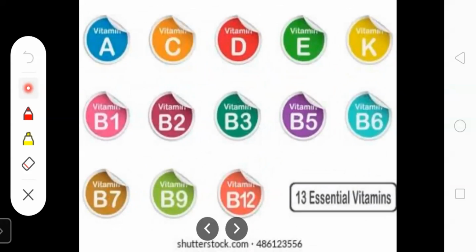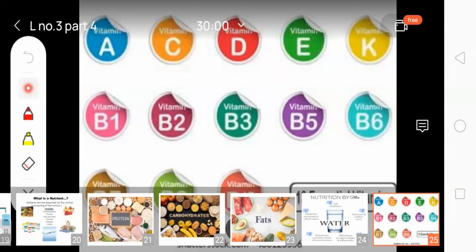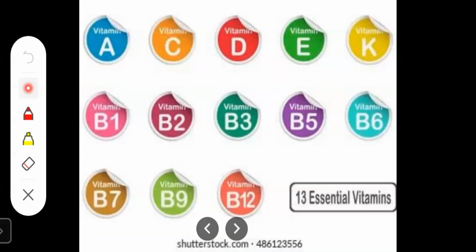There are 13 vitamins your body needs, like vitamin A, C, D, E, and K. Vitamin B is also there, but it has subtypes: B1, B2, B3, B5, B6, B7, B9, and B12. Together there are 13 vitamins you need for your body.